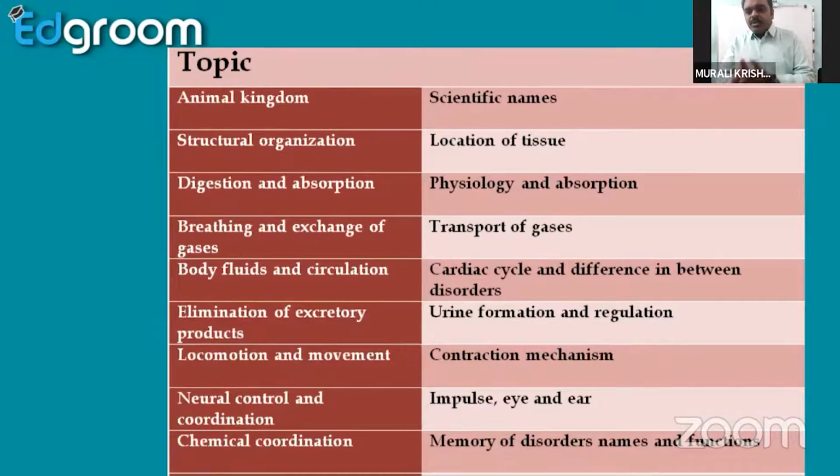So you have to note every chapter, these scientific names and these locations of the tissue. These are all important areas. You have to confine it to make some questionnaire here, that will be more beneficial. So here, the remaining topics, comparatively, these topics are much more difficult in the case of student preparation, and moreover, these are important for raising questions.